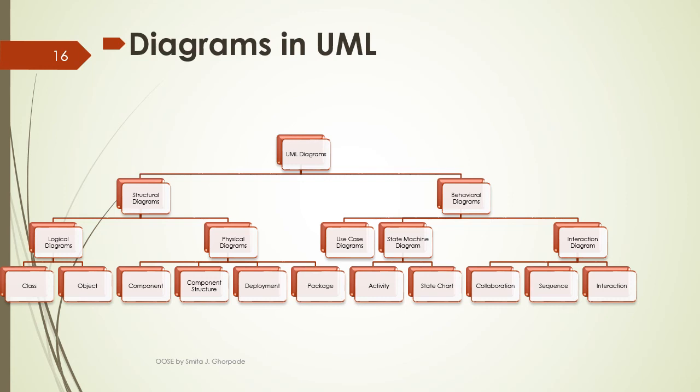And an interaction diagram shows the interaction among the set of objects, their relationships and how the communication is done among the set of objects. So these are the different types of UML diagrams. One more is the timing diagram. A timing diagram shows the behavior of a system over time.